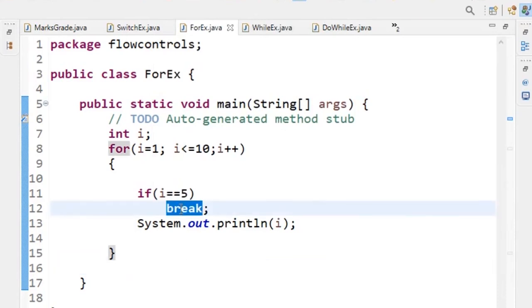What happens if I use continue inside a loop? Continue means it will skip only that particular iteration. If i equal to 5, it will skip that 5th iteration, go up again, and continue with the 6th iteration.